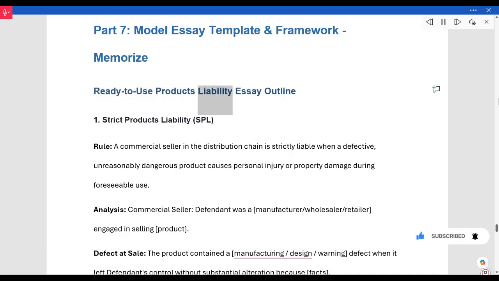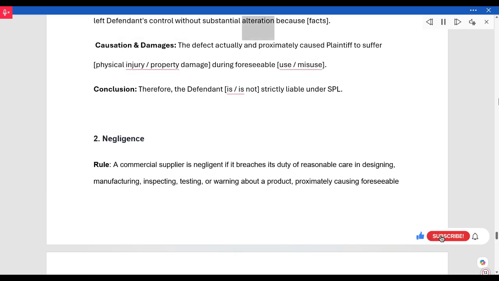Memorize. Ready-to-use products liability essay outline. 1. Strict products liability, SPL. Rule. A commercial seller in the distribution chain is strictly liable when a defective, unreasonably dangerous product causes personal injury or property damage during foreseeable use. Analysis. Commercial seller. Defendant was a manufacturer/wholesaler/retailer engaged in selling product. Defect at sale. The product contained a manufacturing/design/warning defect when it left defendant's control without substantial alteration because facts. Causation and damages. The defect actually and proximately caused plaintiff to suffer physical injury/property damage during foreseeable use/misuse. Conclusion. Therefore, the defendant is/is not strictly liable under SPL.